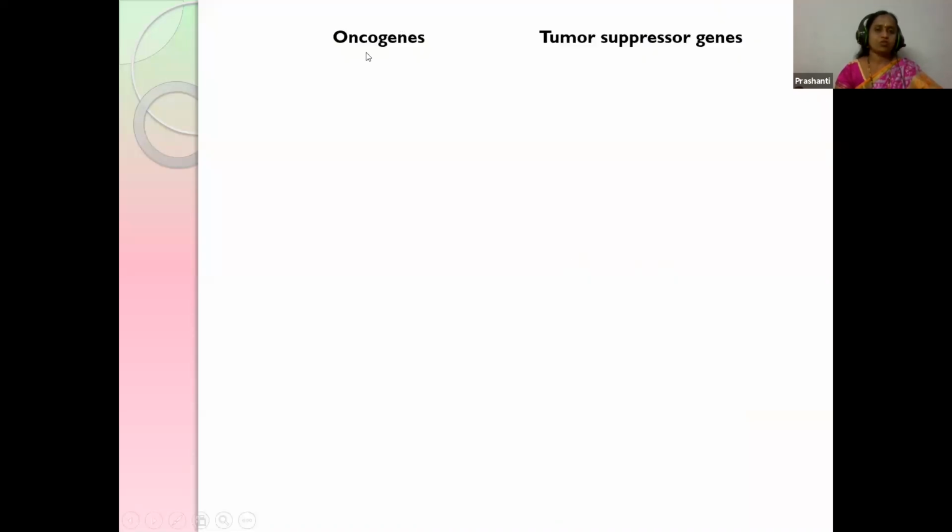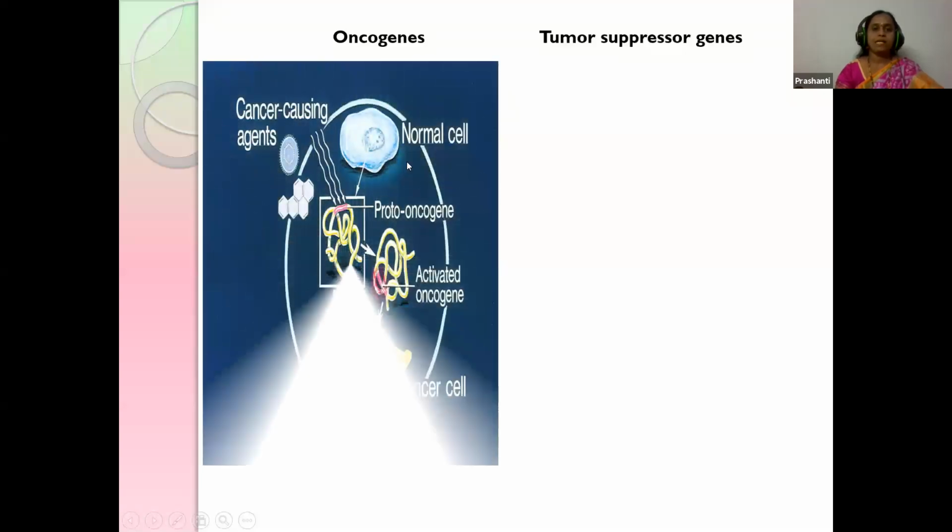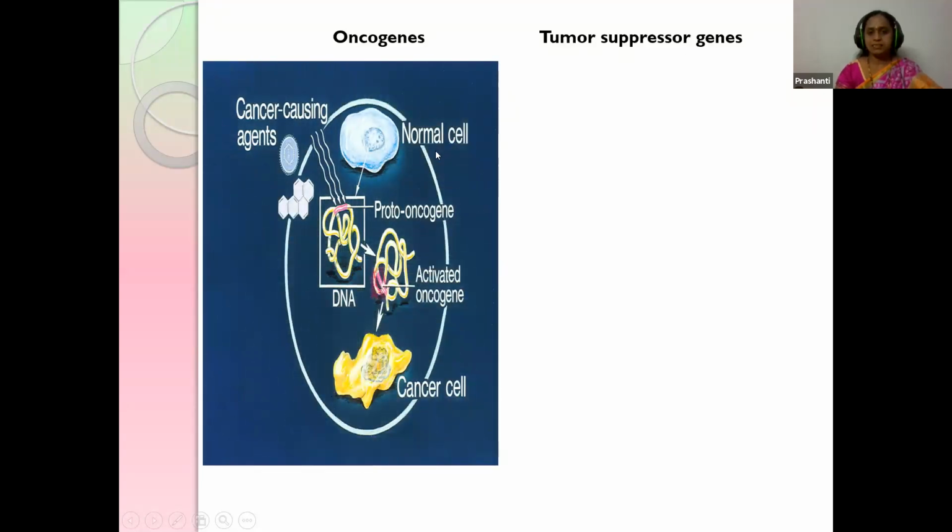There are two types of genes: oncogenes and tumor suppressor genes. Already we have studied what oncology is, children. The study of cancer is called oncology. So oncogenes means cancer-causing genes. Here the normal cells are affected by the cancer-causing agents. Whatever agent causes cancer, it affects the cells and causes cancer. These are called oncogenes.